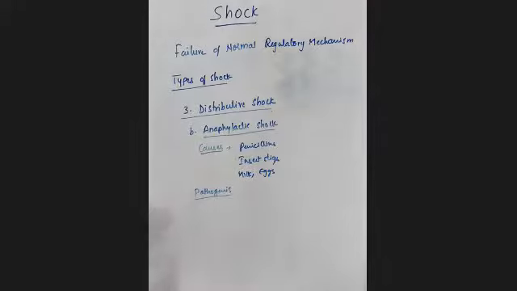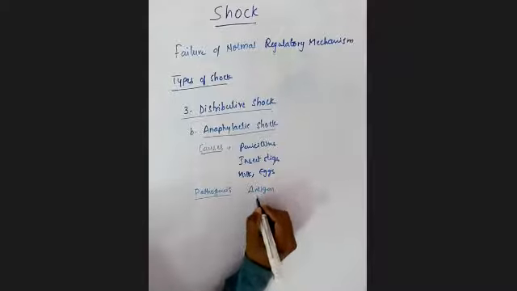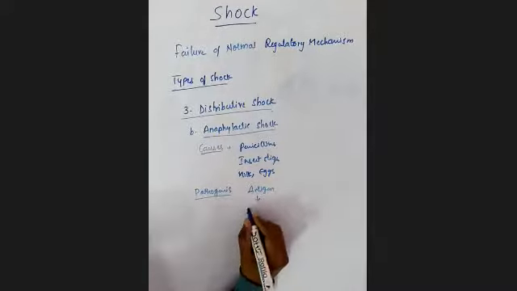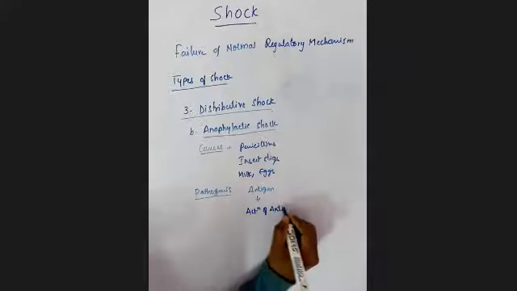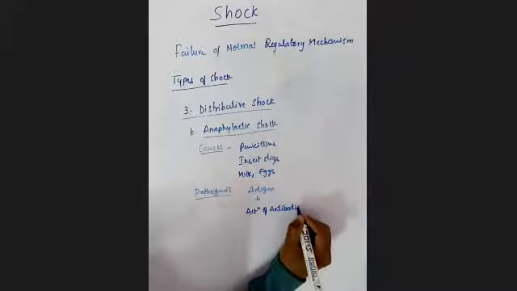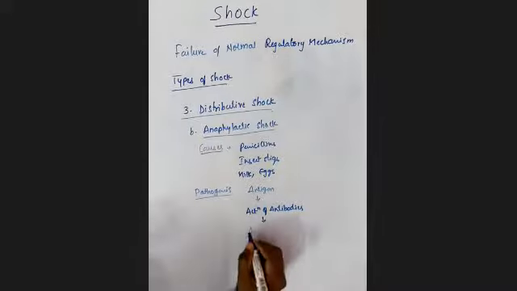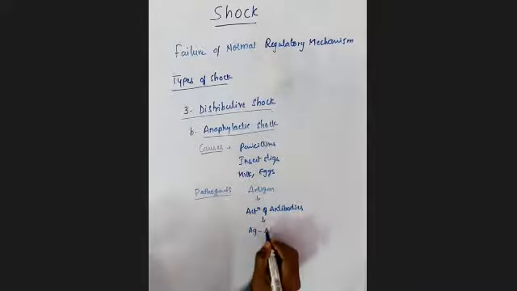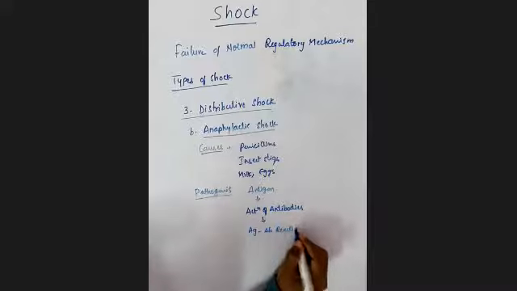I told you, whenever any antigen is present inside our body, it leads to immediate activation of antibodies. Clear? Whenever antigens are present, obviously there will be activation of antibodies. Because of that, it may lead to antigen-antibody reactions, right?